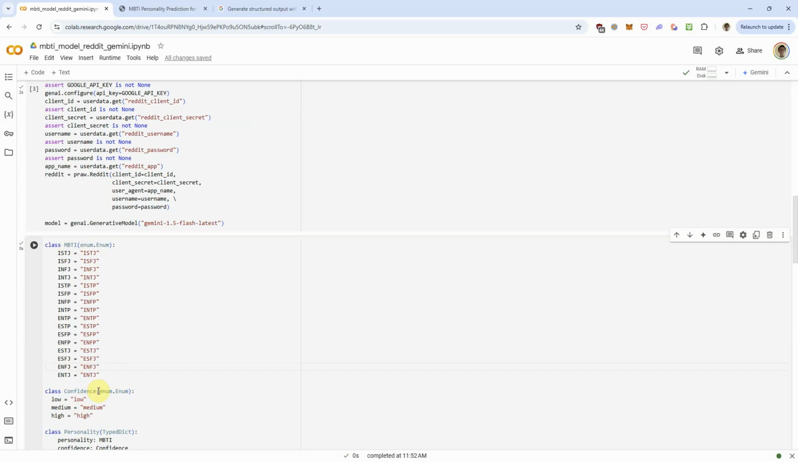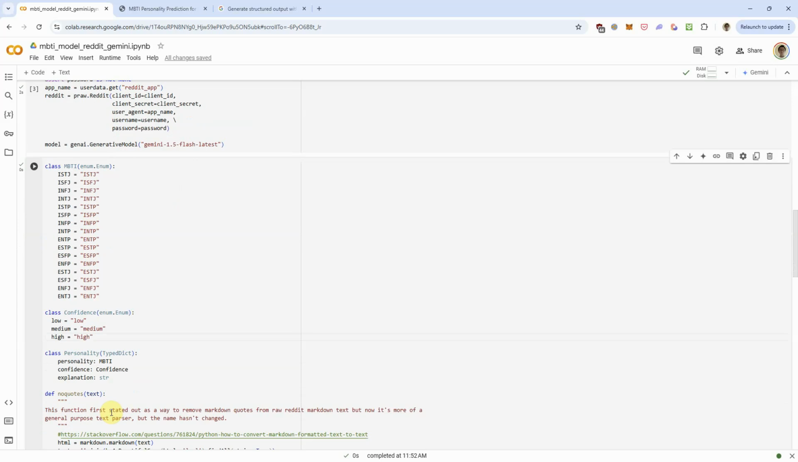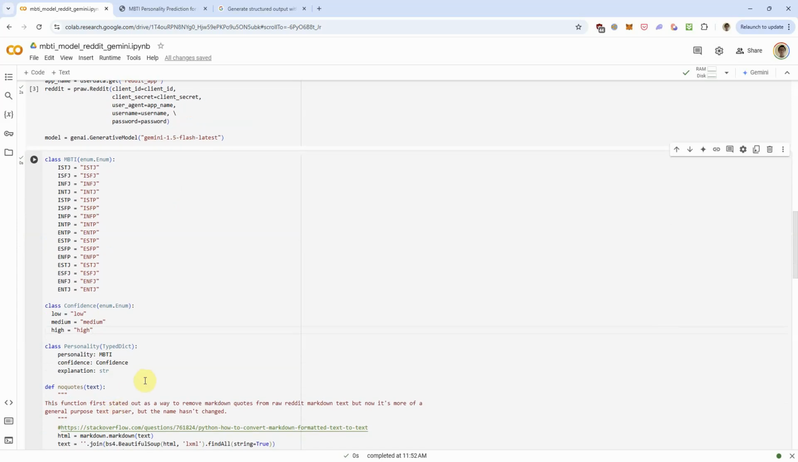And I've also created a confidence class to have it give low, medium, or high confidence to its result. And I'm also asking it to explain itself as well, because it's well documented in research, and you've probably seen it in practice, when you ask an LLM like Gemini or ChatGPT to give an explanation along with the answer, it's more likely to give you a correct answer when it provides an explanation along the way.